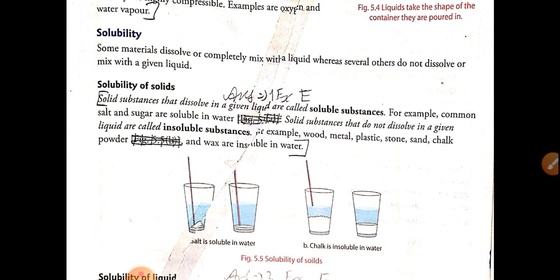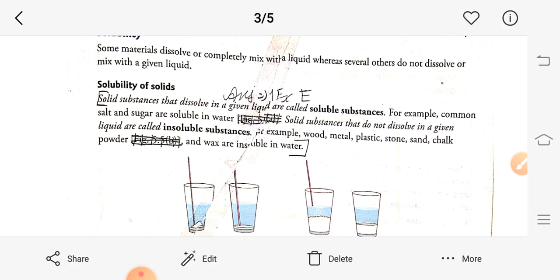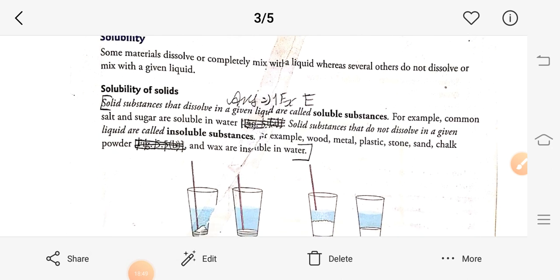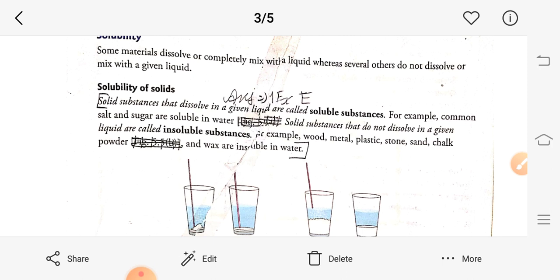Solid substances that dissolve in a given liquid are called soluble substances. For example, you take two glasses of water. In one glass you add sand and in the other you add sugar.